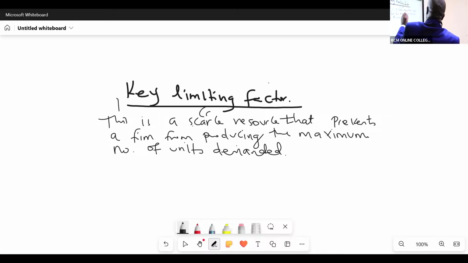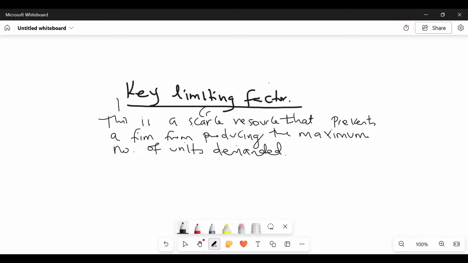If we get a question that has a limiting factor, what basic steps shall we be looking at? The very basic steps, and I shall be needing this in my calculations.